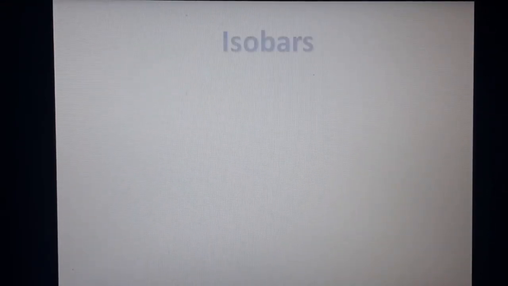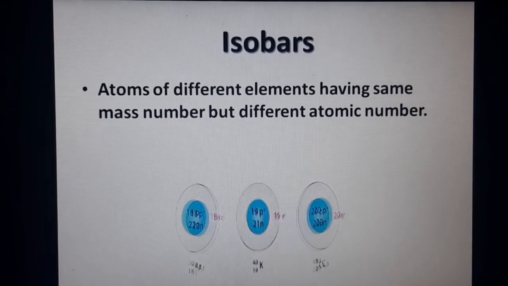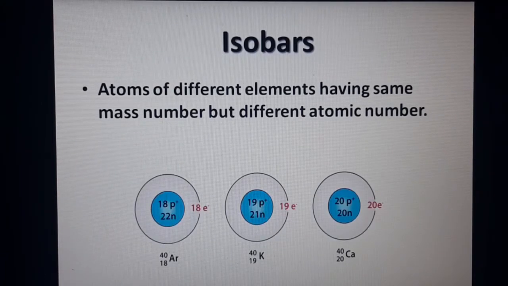Then coming to the next concept, isobars. What are isobars? They are slightly different from isotopes. Here the atoms belong to different elements. They have the same mass number, that is atomic mass number, but different atomic numbers. Obviously, atoms of different elements have different atomic numbers, but the mass number is the same here.